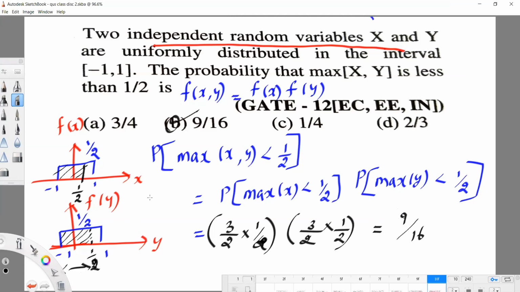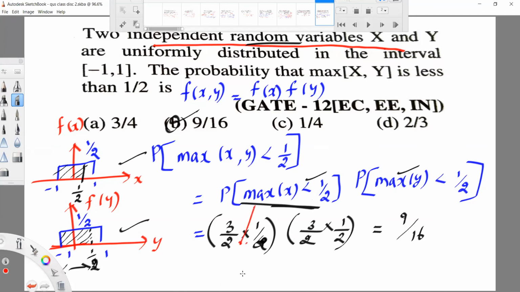Very simple. Here x is uniformly distributed, and y is also uniformly distributed, same f of x and f of y. They gave the condition of independent random variables, so f of x comma y we can write as f of x into f of y. Suppose you want to use the equation, we can use this also. Maximum of x less than 1/2, how will you write it? For this we can write the integral from -1 to 1/2. What is f of x? The f of x value is 1/2, dx.